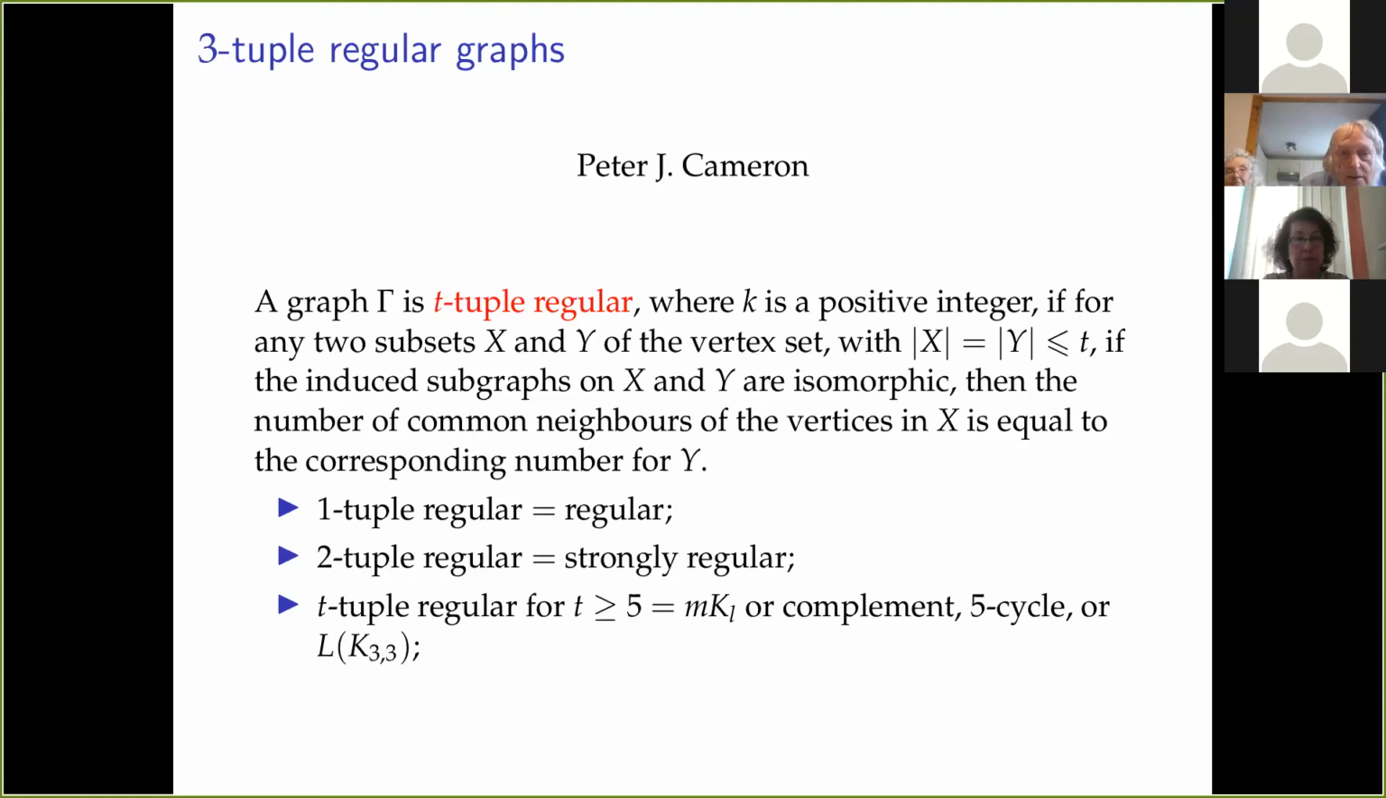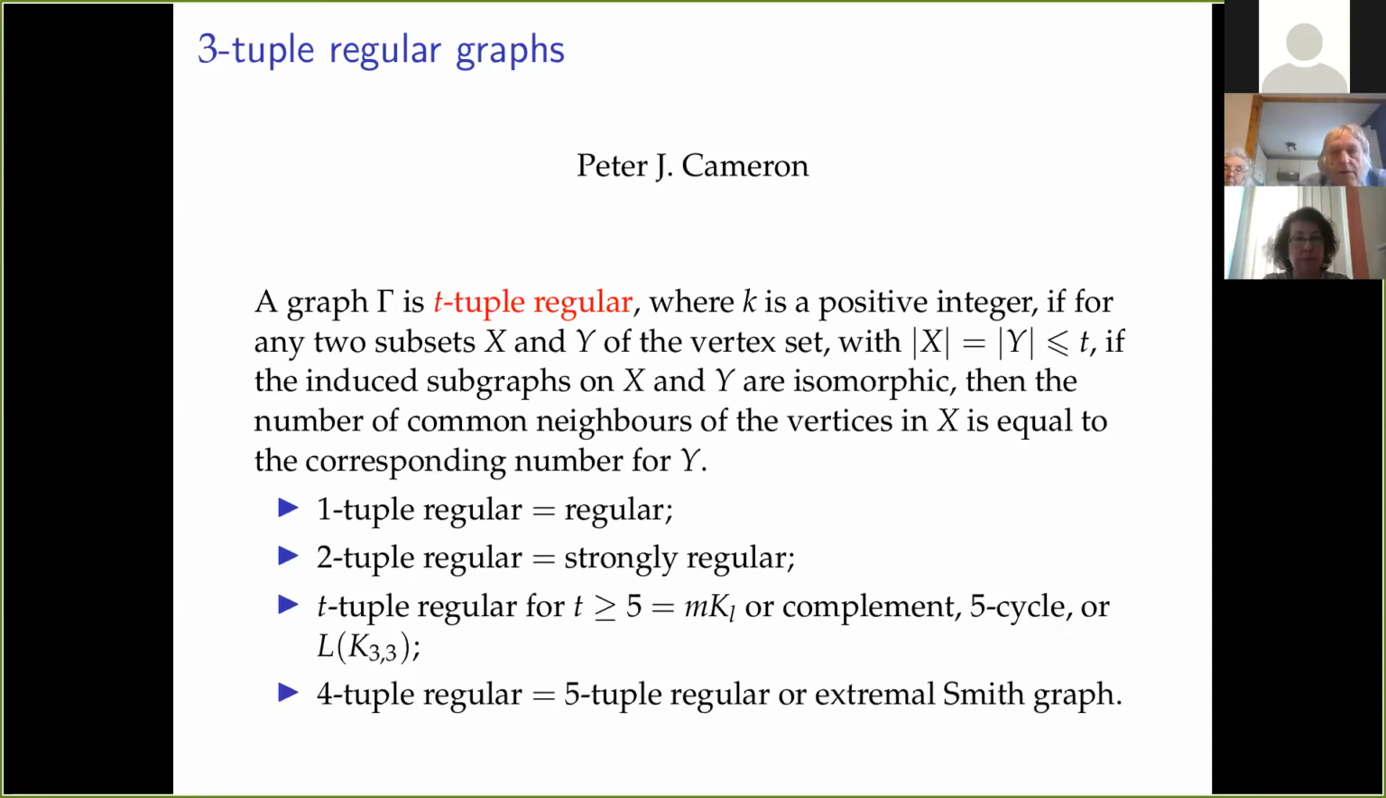Now, at the other end, five-tuple regular or higher, as Pascal mentioned, by this theorem, the only graphs that have this property are the disjoint union of a number of complete graphs all of the same size, or the complement of that, which is a regular complete multipartite graph, or the 5-cycle, or the 9-vertex graph, which is the line graph of K3,3, sometimes called L2(3). And what's more, 4-tuple regular graphs, we don't know them all, but they must be either 5-tuple regular or things called extremal Smith graphs.